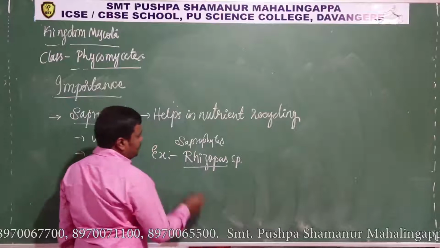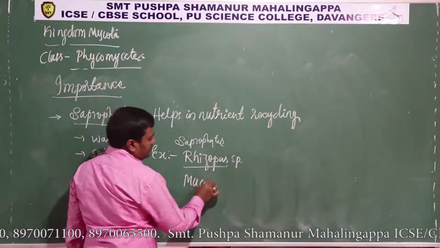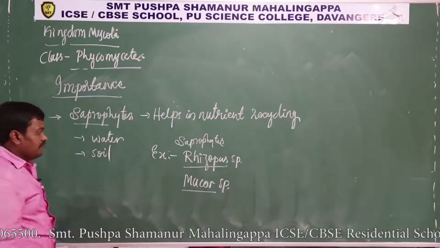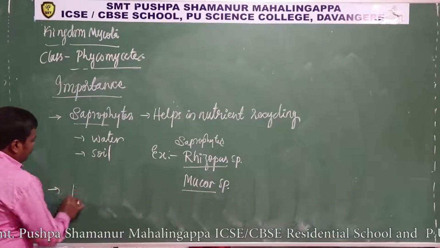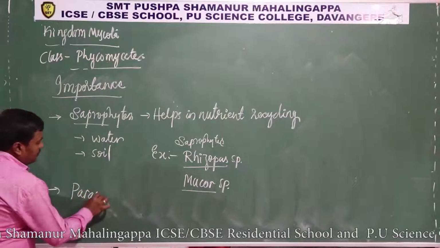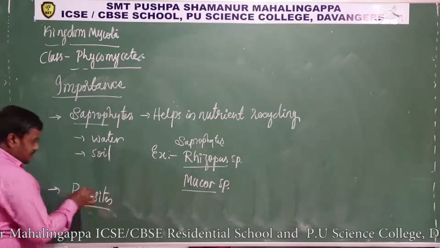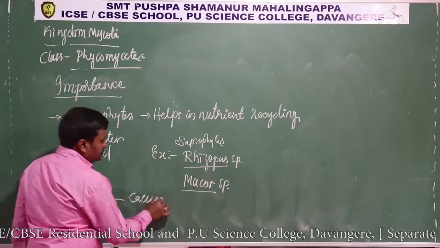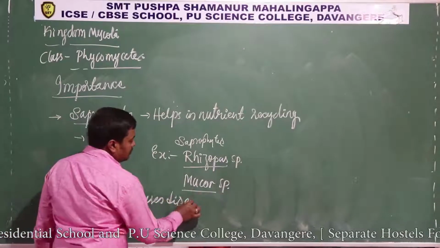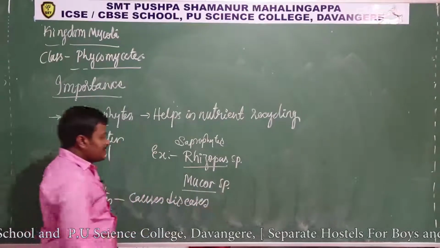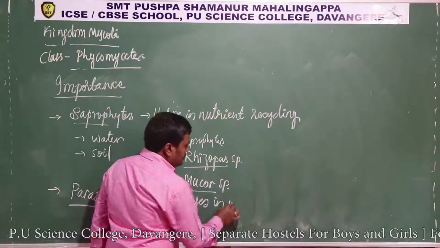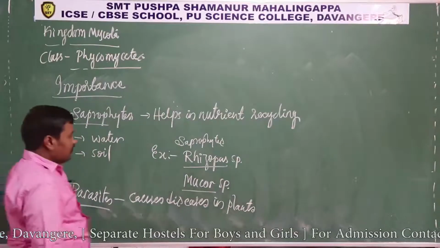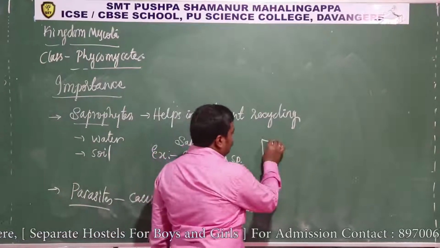Rhizopus species and Mucor species are examples of saprophytes. And they are also parasites. Parasites cause diseases in plants. We can give two examples of that.